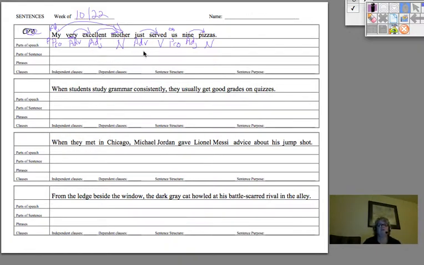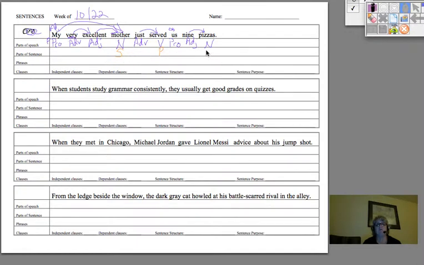Second level, we're going to find the predicate first. I'm going to try and change the color of my ink. The predicate is always a verb. So we're going to put the P under the V. The subject is always what's doing the action in the sentence. Who's doing the serving? Mother, subject. To find the direct object, you ask subject, predicate, what?